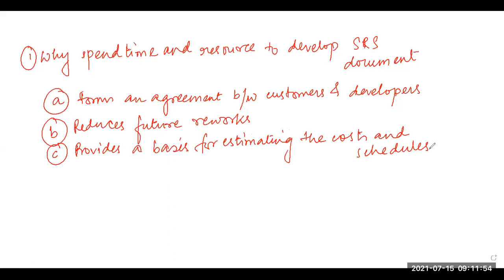Because if I properly know how much time will be needed and how many employees will be needed, how will I know this? By looking at the amount of work that needs to be delivered to the client. If I can estimate the amount of work, then I can appoint the experienced people, or say that you will be involved in this project for this much amount of time, and so on. So obviously an estimate can be done.